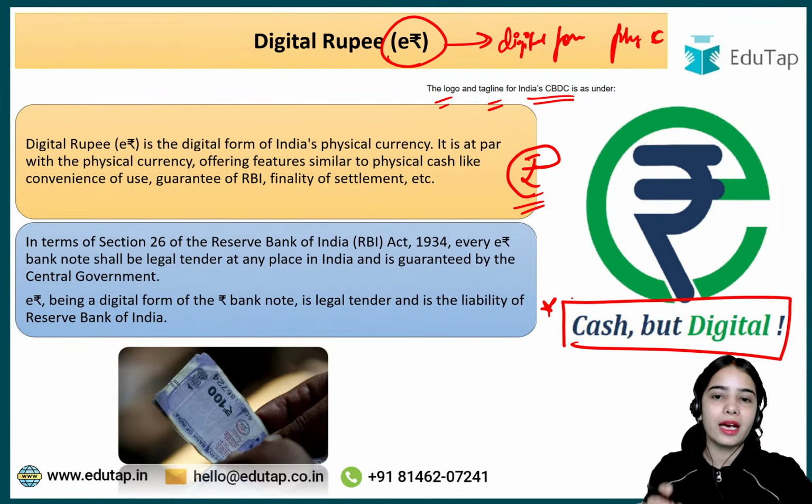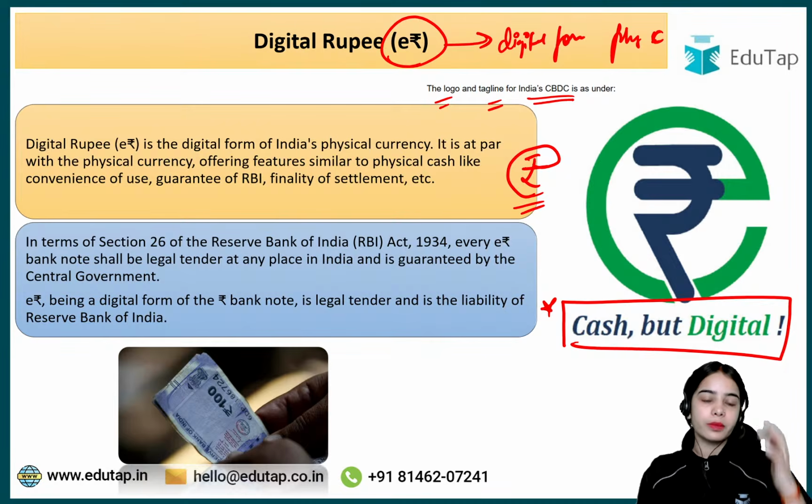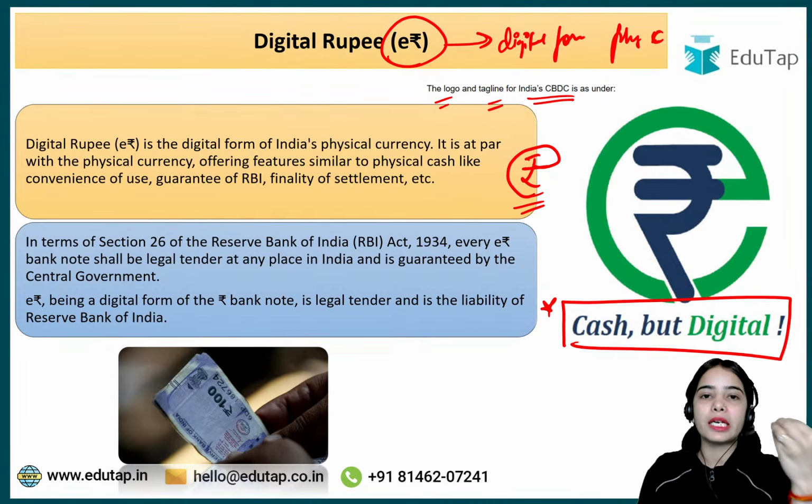This is the tagline for India CBDC. So this is the brief idea about the Digital Rupee. Digital Rupee is the India central bank digital currency. That is your legal tender that is issued by the Reserve Bank of India. It is guaranteed by the central government. It is the liability of the